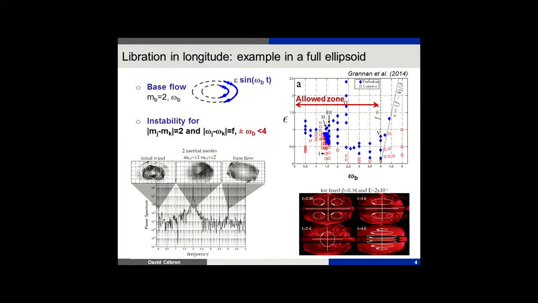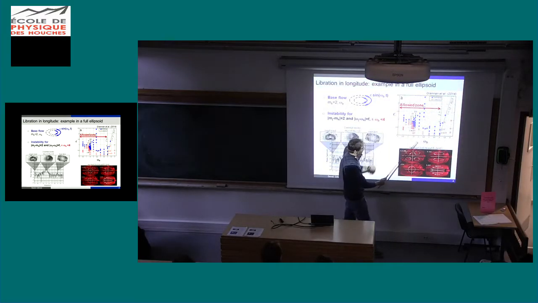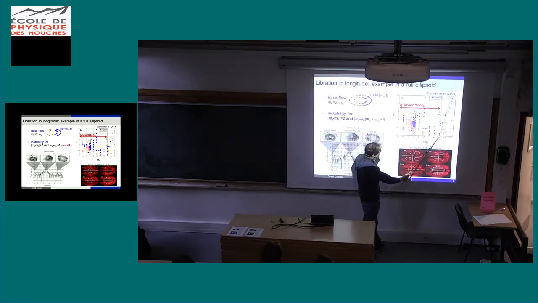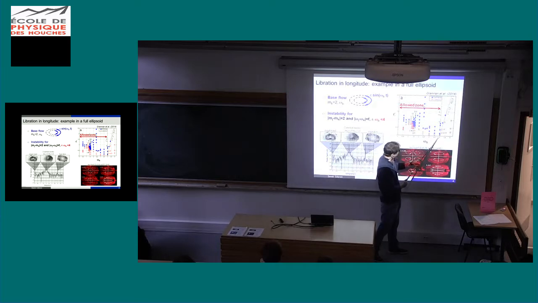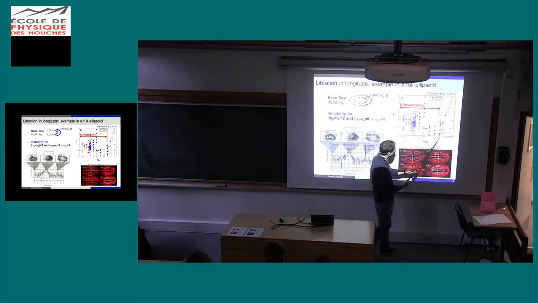Okay, let's continue in the linear phase. So the linear phase is this one of the growth. So if now I change the frequency of the perturbation of the basic flow, you see that indeed. So sorry, what I show here is control parameter, amplitude of the oscillation, frequency of the oscillation. Okay, when it's blue, it's unstable. When it's red, you have no instability. It's laminar. You have only this flow, and you see that indeed above 4, you nearly have no instability at all. Okay, so really the allowed zone here is in this frequency range.